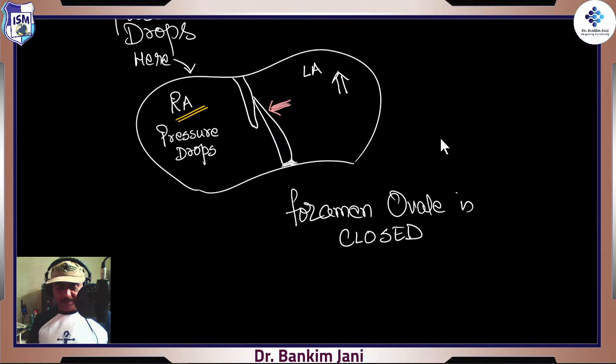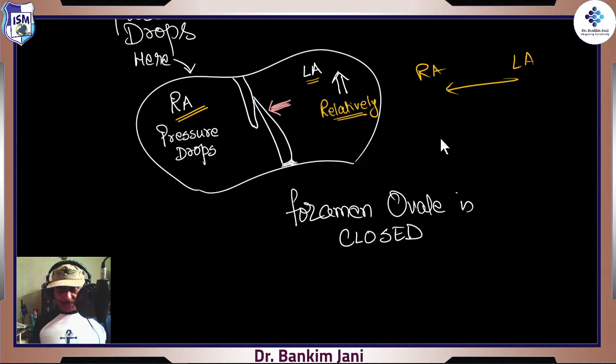When this pressure drops, it means there would be relatively high pressure, right? I'll write the word relatively high pressure in the left atrium. When there is relatively high pressure in the left atrium, blood will try to go from the left atrium to the right atrium. That's where our smart septum primum comes into the picture, right? He is septum primum.